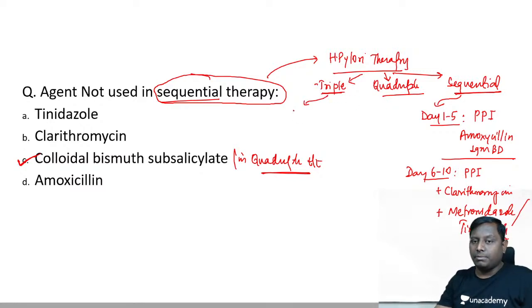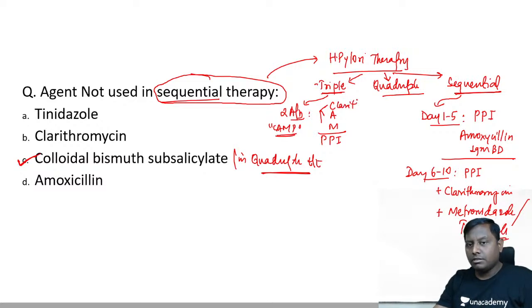So quickly, can you tell me what we use in triple? We use 2 antibiotics and give them together, 2 antibiotics out of CAM, plus PPI. So I always tell the mnemonic CAMP. CAMP stands for clarithromycin, amoxicillin and your metronidazole. That's 3. Out of these 3, any 2 you will take, 2 antibiotics out of the 3 and 1 PPI.